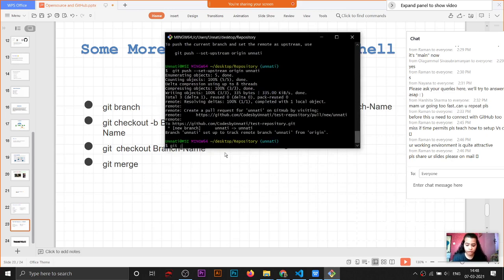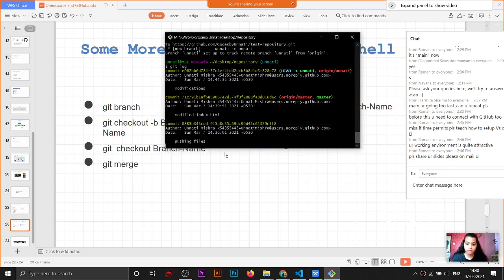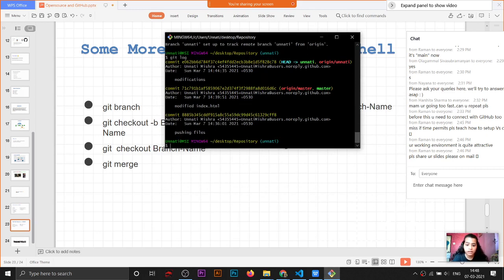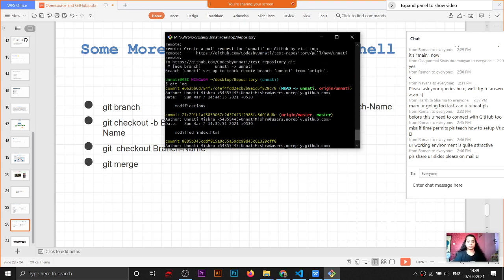See, if I write now git log, then all these changes I made are shown. Right, first I committed, and then I made a branch. I have changed the branch and then I have merged it into the master branch. All these changes are here in the git log.